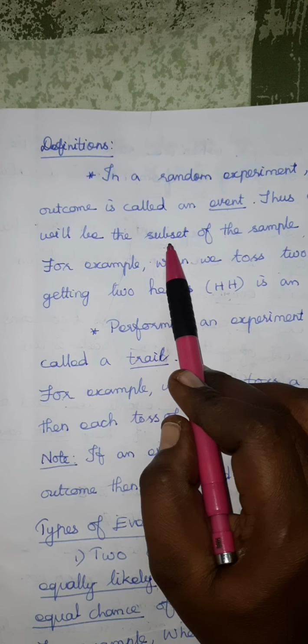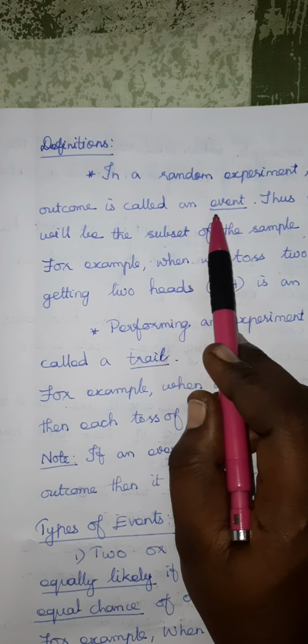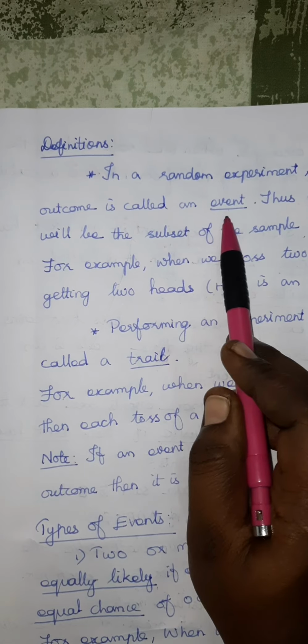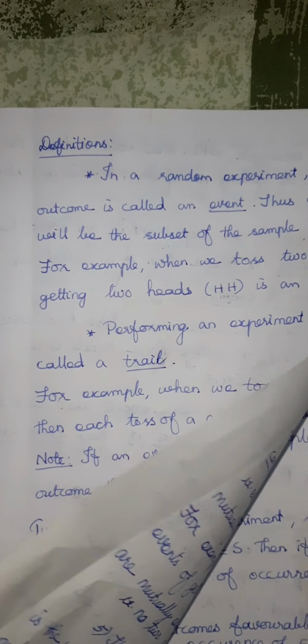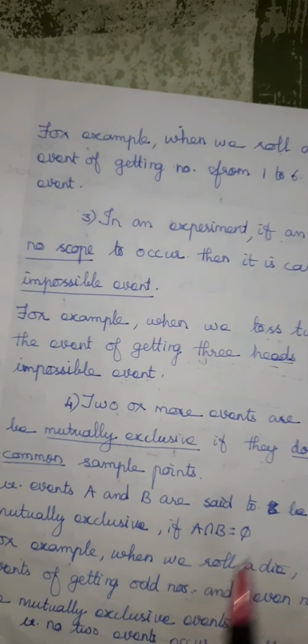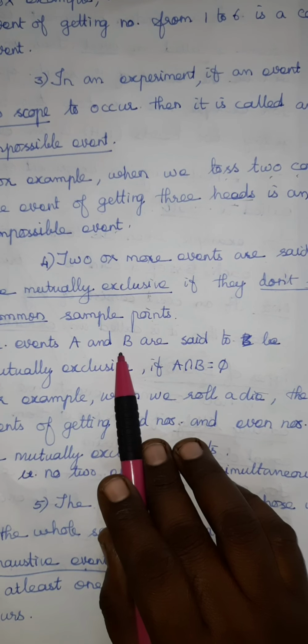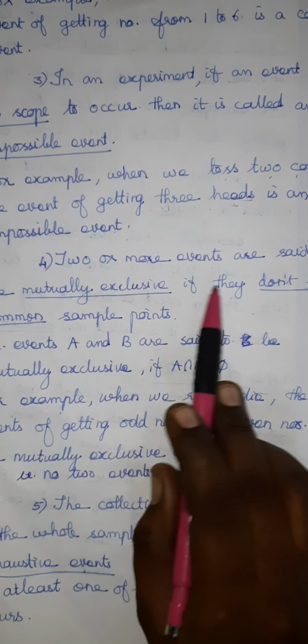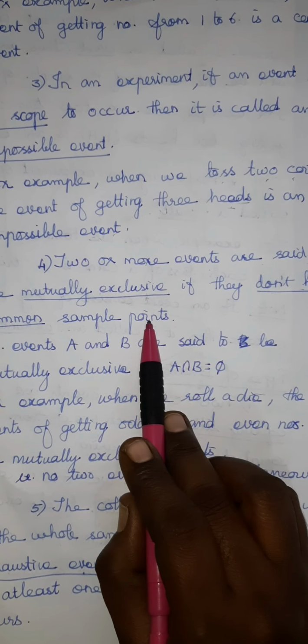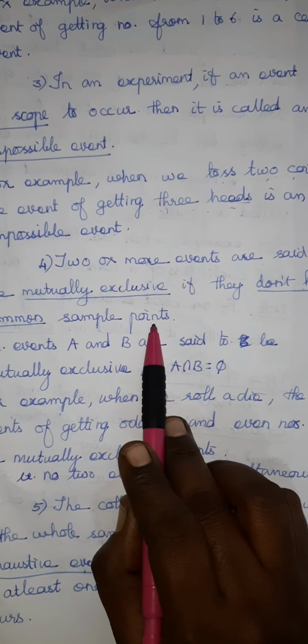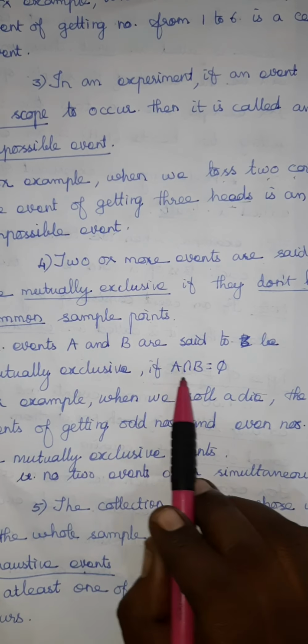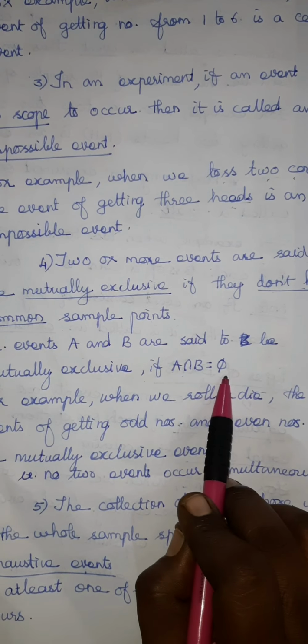Same way subset also. Okay, so an event is a subset, which means it is one of the sets. So we can call the name using capital letters. We give the names as capital A and B. Okay, mutually exclusive means no common sample points. That means no common elements. That means the intersection is empty.